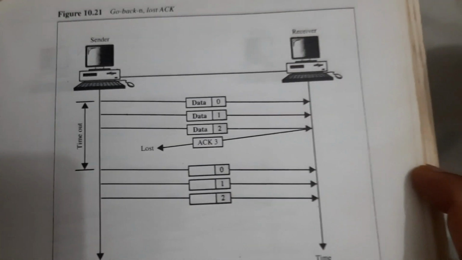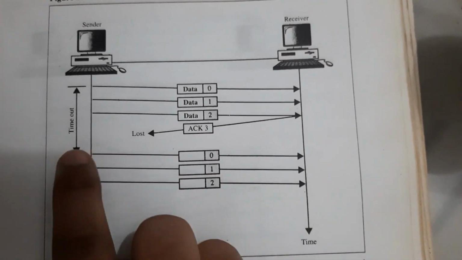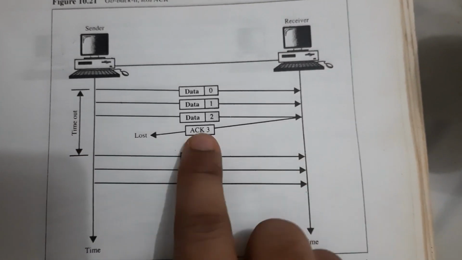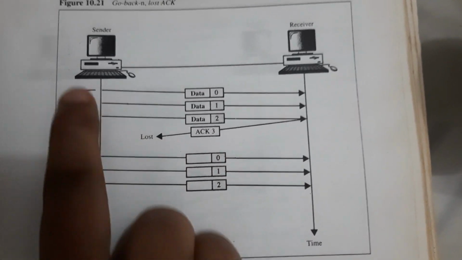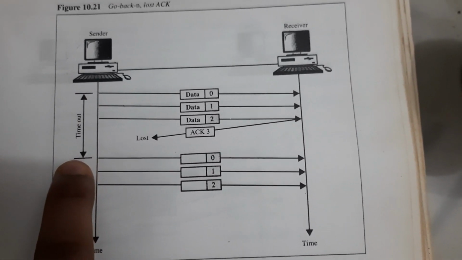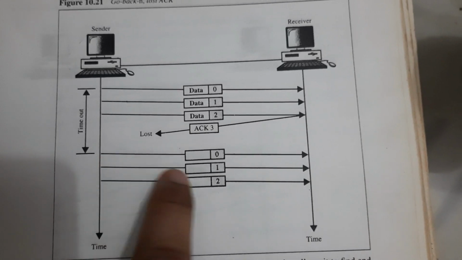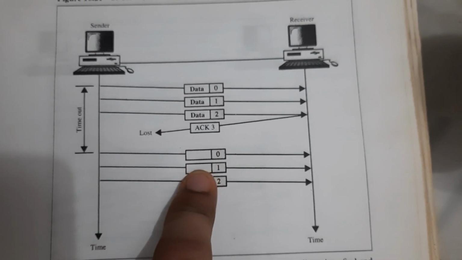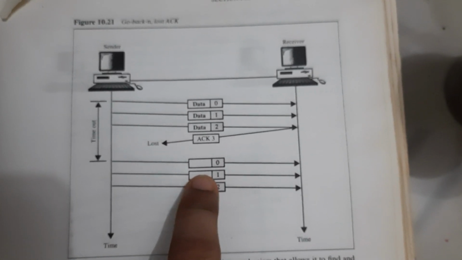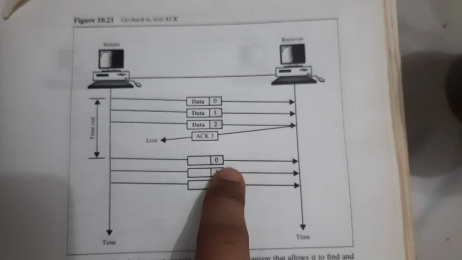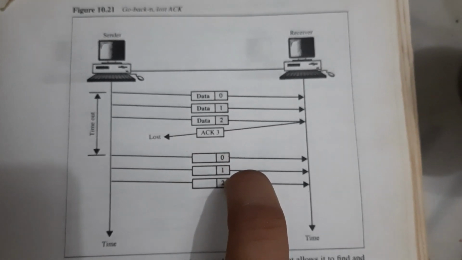And for a lost acknowledgement in go back N we use the timer. So this acknowledgement is lost, and when this period is crossed we retransmit the data again. So this is the go back N method for handling a lost acknowledgement.